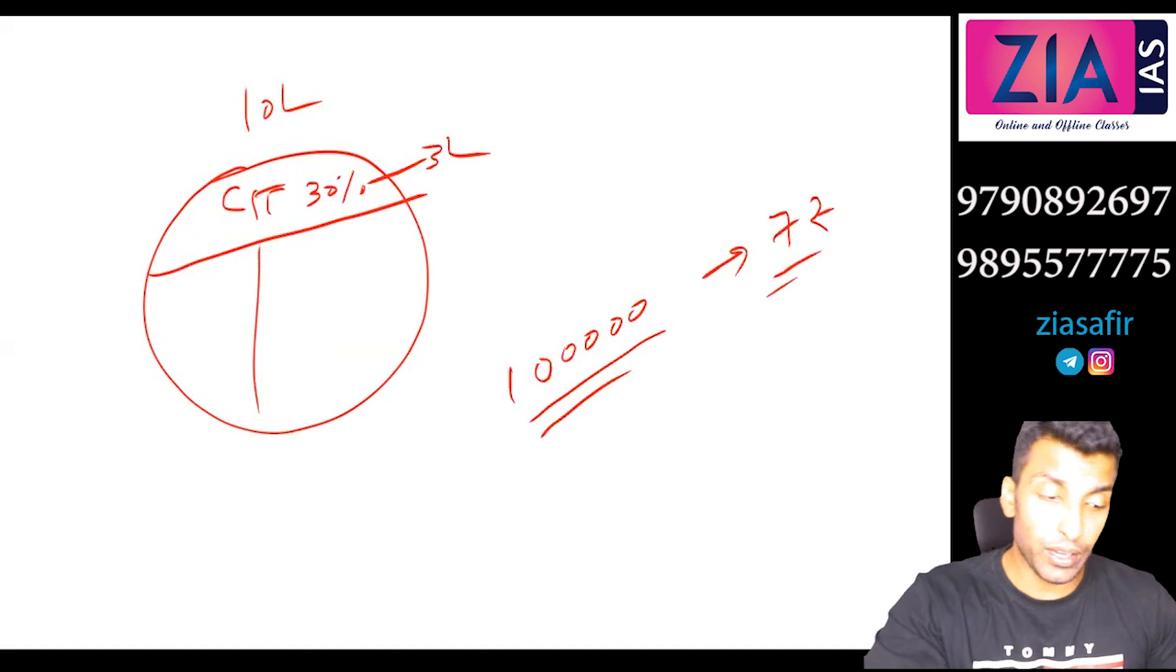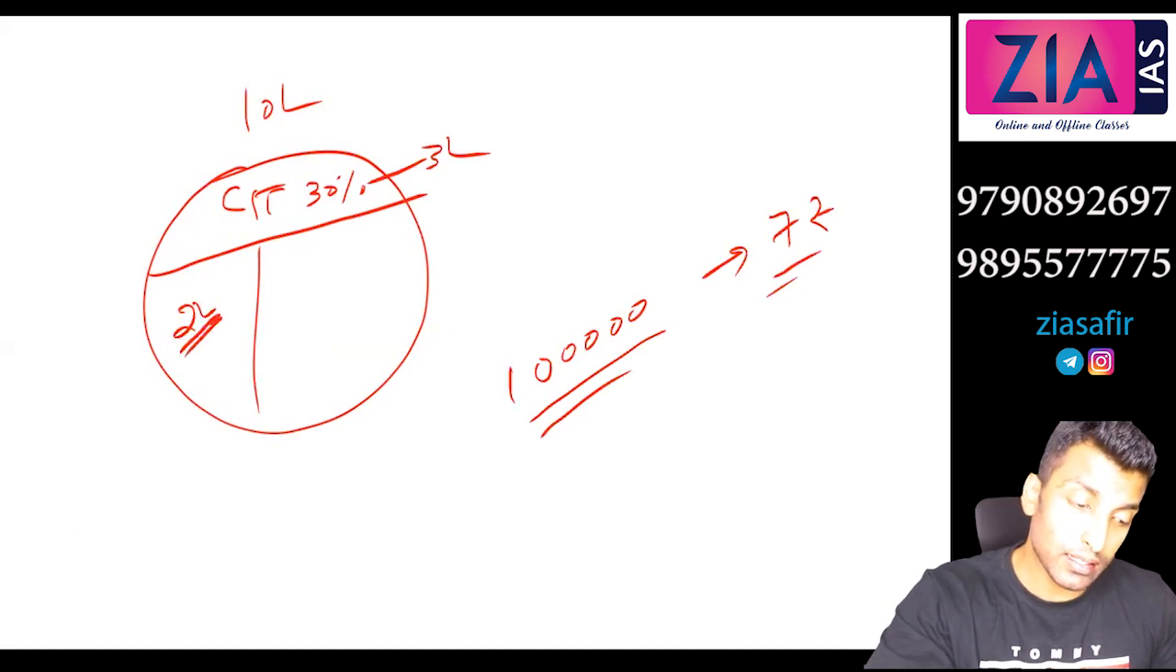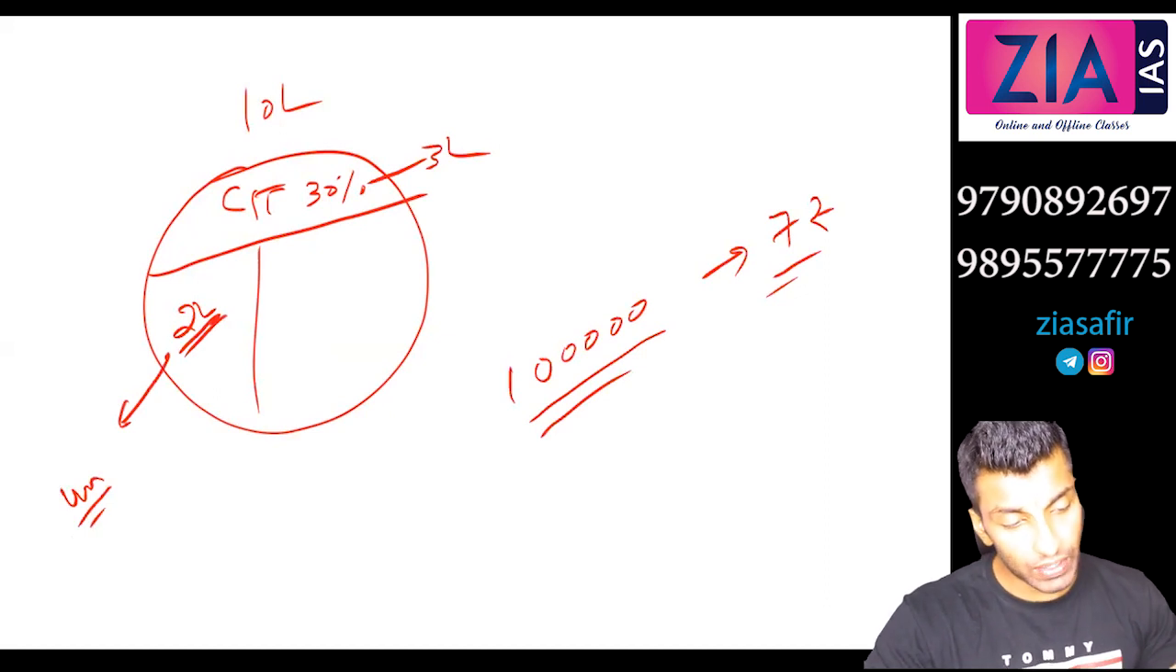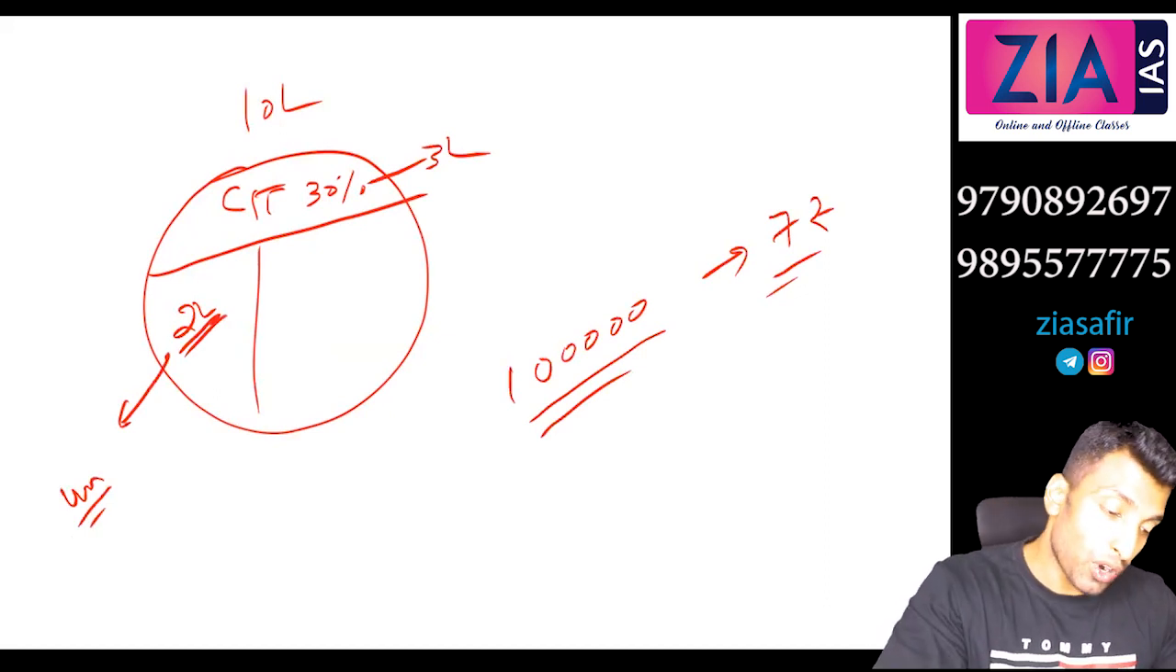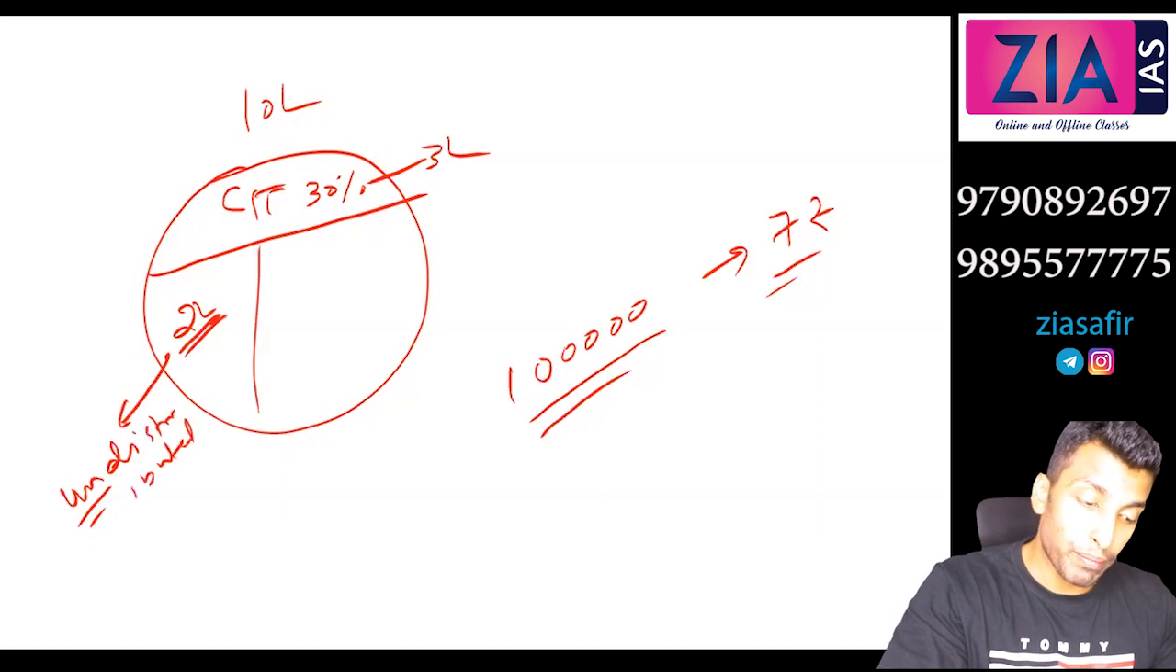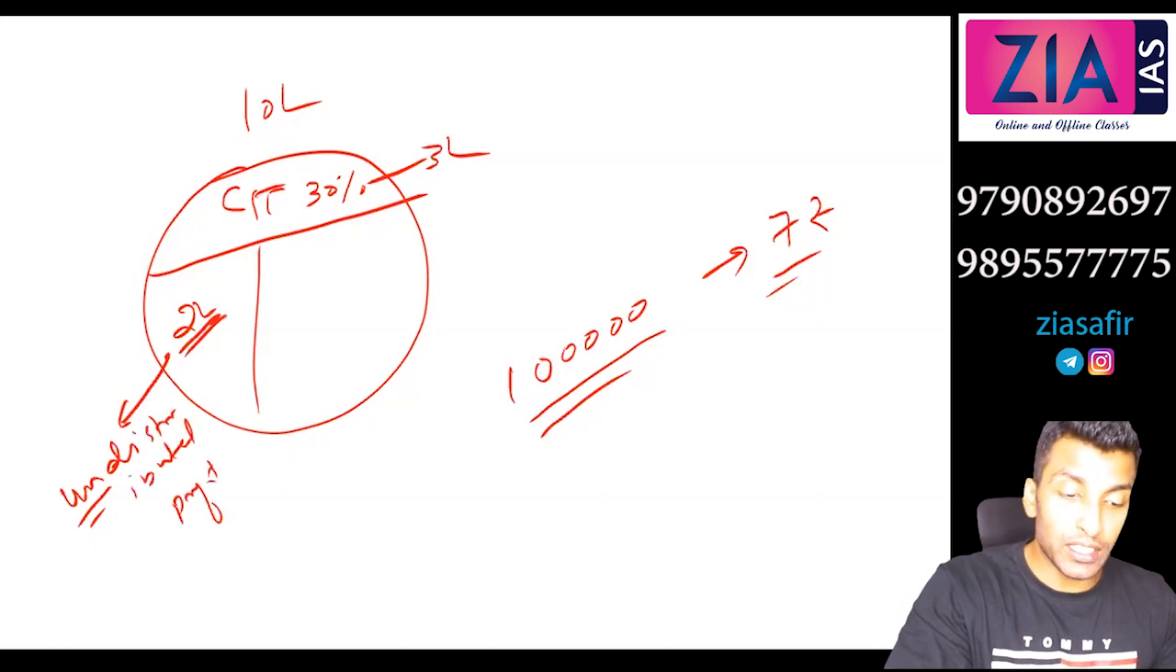Now there is a different scenario. Let's say 2 lakh is kept as undistributed profit. That means you are not taking it out, you are investing it back in the company. So you call this undistributed profit. Okay, so how much will you distribute now?